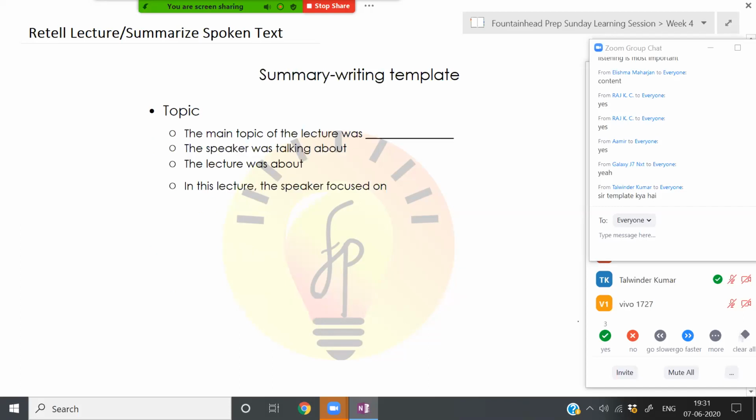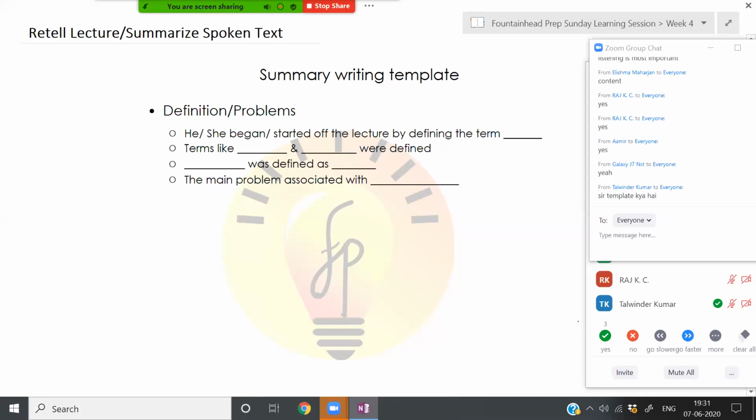Now, coming to the summary writing template. Once you have noted down the topic, you can say, the main topic of the lecture was about, or in this lecture, the speaker focused on. You can always start a summary or a written lecture by using such sentences. Definition or problem.